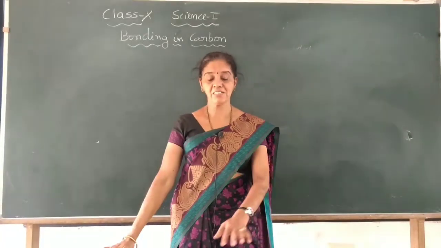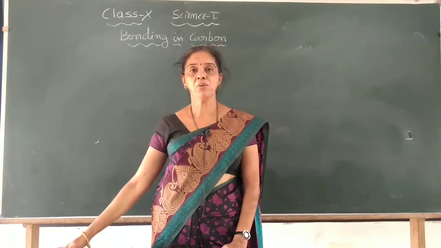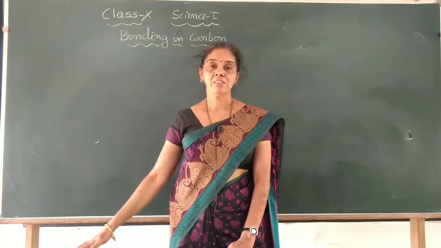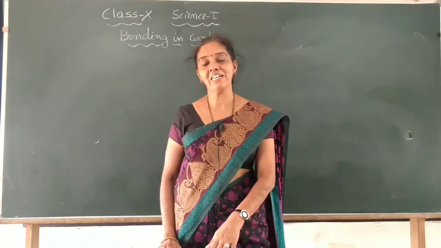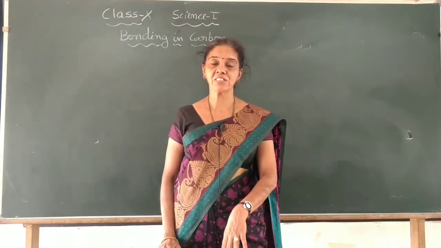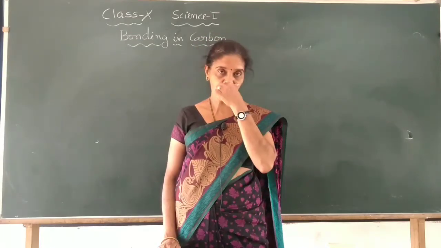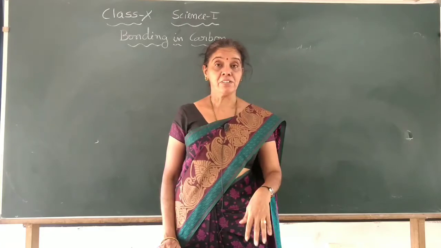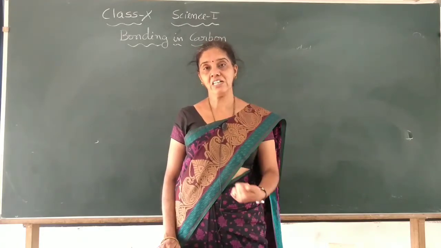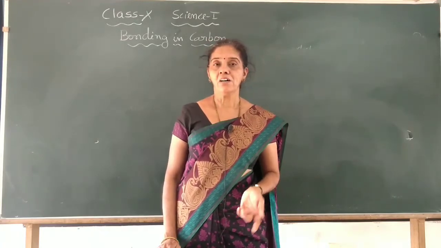Dear students, in the last class, we just learned about the formation of covalent bonds. We studied the different types of covalent bond, like single, double and triple covalent bonds, in the case of hydrogen, oxygen and nitrogen molecules. And we have seen how difficult it is to give or take electrons for that atom to form the octet structure.